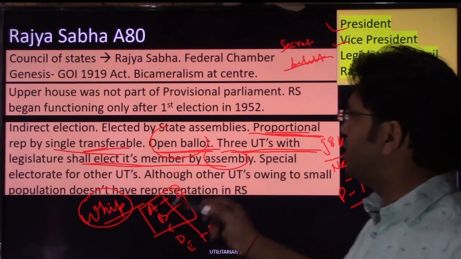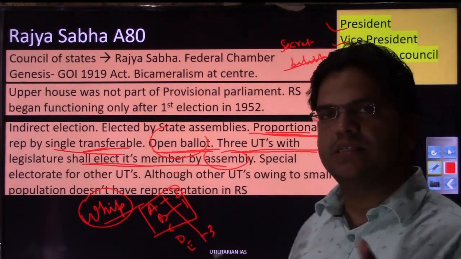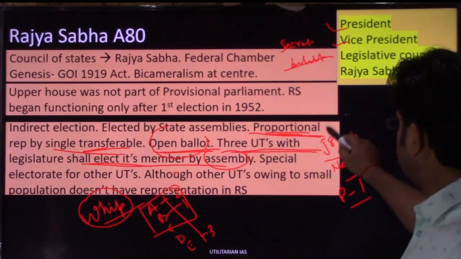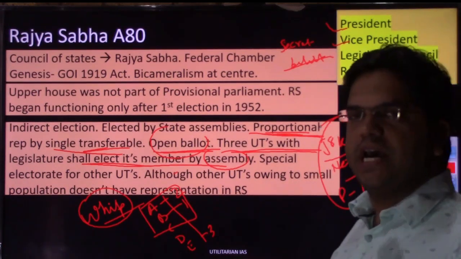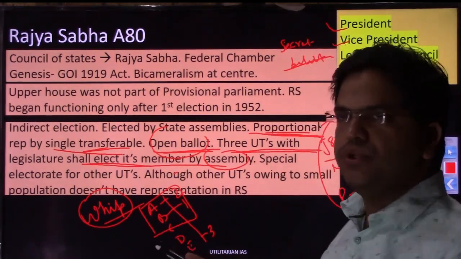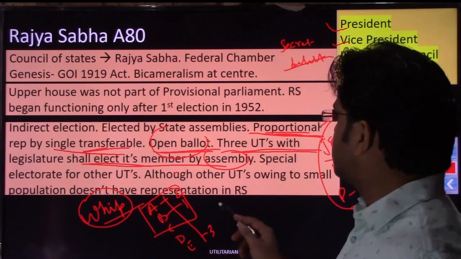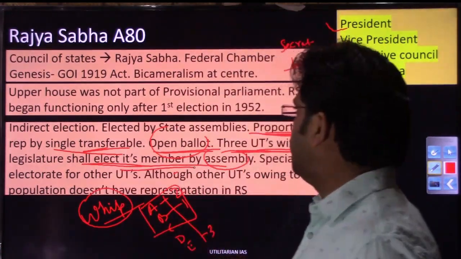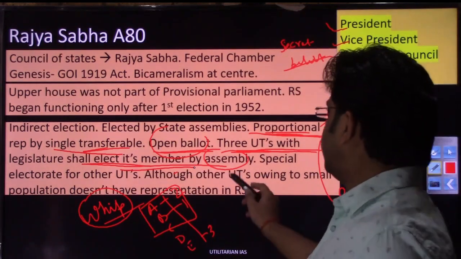So 8 seats have been allotted along with the states that already have Rajya Sabha seats. Along with the states, these 3 UTs also have seats in Rajya Sabha. So how does the election for Rajya Sabha members happen in UTs? The 3 UTs with legislature shall elect their members by the assembly.